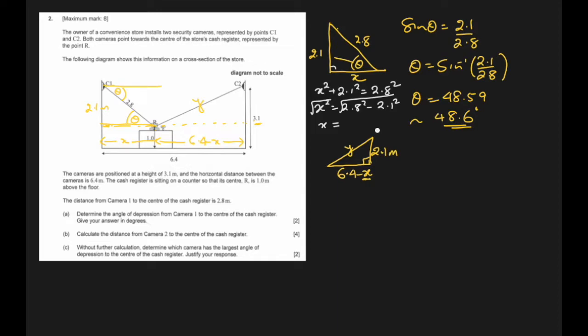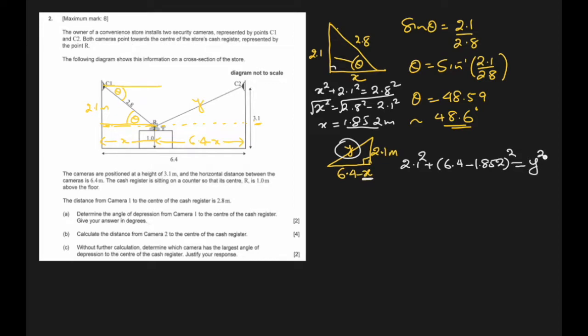So let's see how much that is. 2.8 square minus 2.1 square, square root is 1.852. Let me write the whole number here so that it does not affect my final answer. 1.852 meters. So now 6.4 minus this will give us y. So here again using the Pythagorean theorem, 2.1 square plus (6.4 minus 1.852) square will be equal to y square.